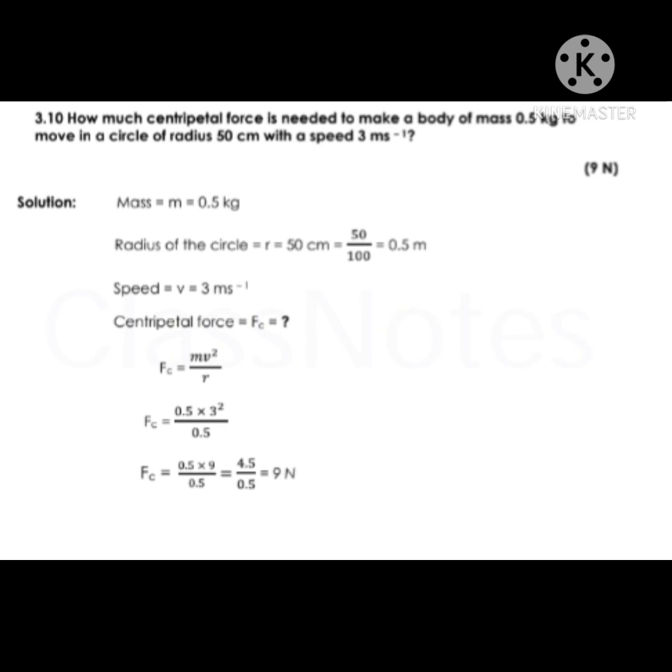So students, this is all about the numericals of this unit. I hope you understand these numericals and question answers.